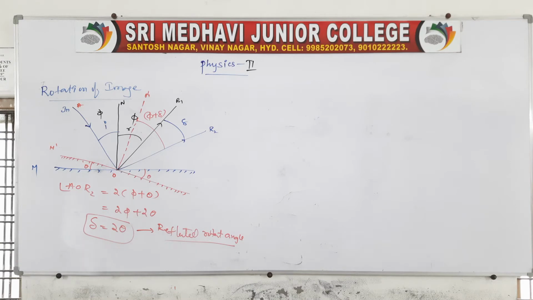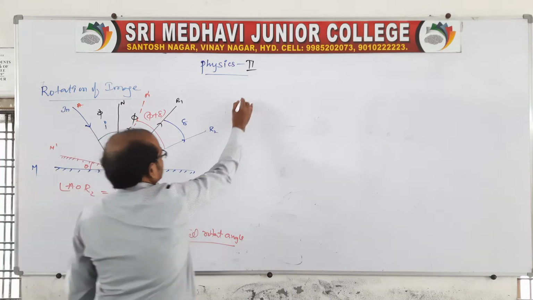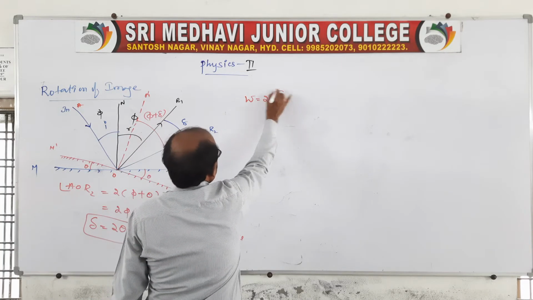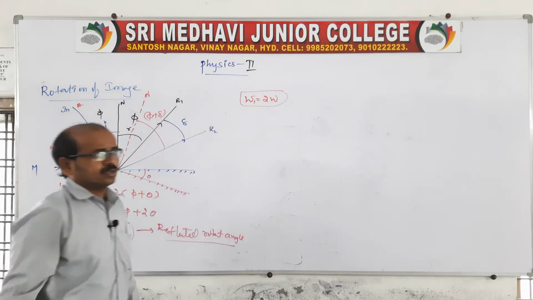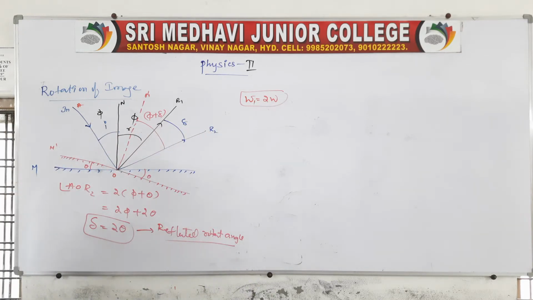And coming to the point, in this case there will also be angular velocities, because angular velocity and angular acceleration also change. The angular velocity, because of the rotation of the mirror, becomes 2 omega.